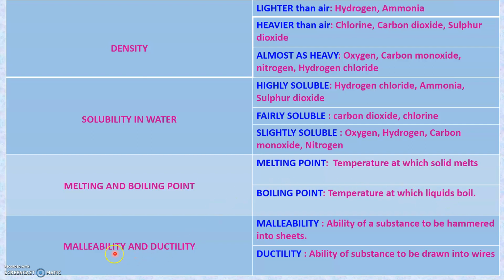The next physical property is malleability and ductility. Malleability is the ability of a substance to be hammered into sheets, and ductility is the ability of a substance to be drawn into wires. We will see examples of these two properties clearly when we study metals and nonmetals.